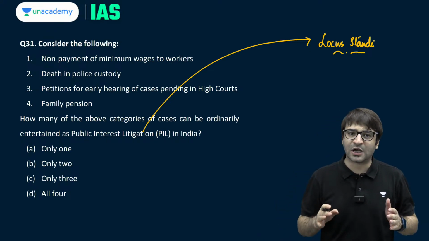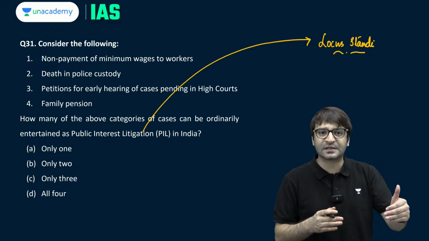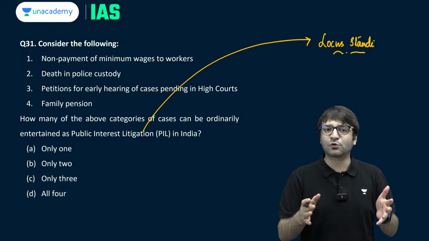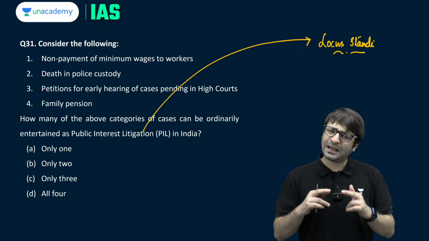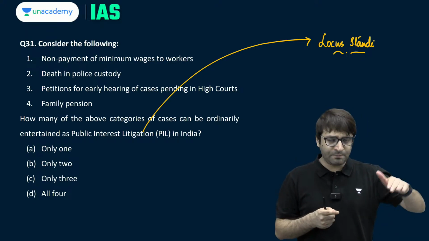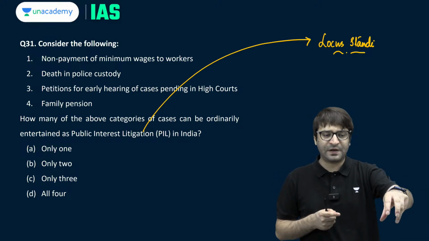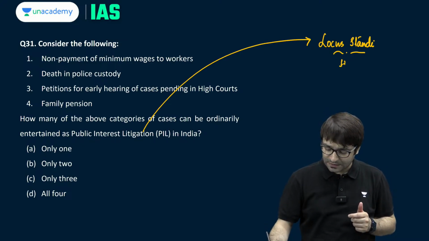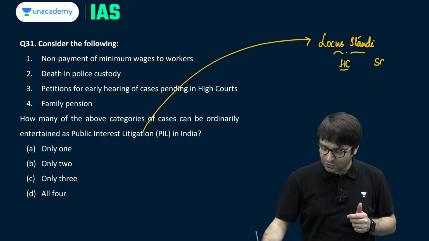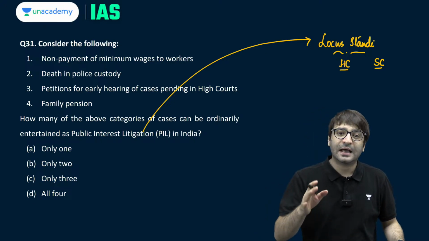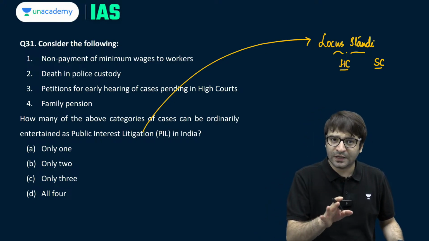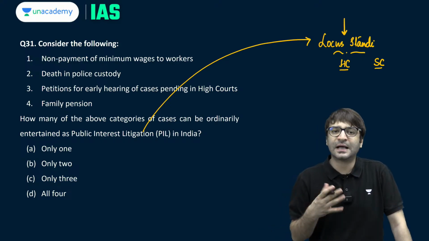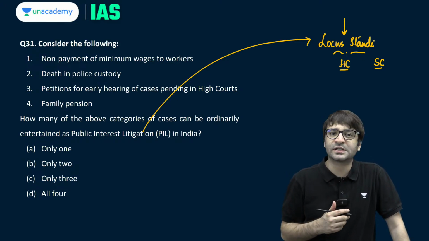How can we make justice accessible to weaker sections of the society, marginalized sections of the society? There is this concept called public interest litigation, where any public-spirited individual, on behalf of the weaker sections of the society, when fundamental rights are concerned, can approach the court. And which are these courts? High courts and Supreme Court. You can approach them even if you are not an aggrieved individual. That's why we say the principle of locus standi does not apply. That is the concept behind public interest litigation.